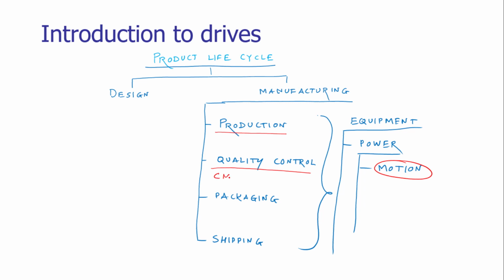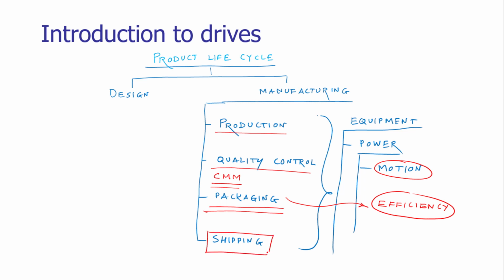A simple example is the CMM, that is the coordinate measuring machine. We should have a very precise relative motion between the various elements of a coordinate measuring machine, which is giving us the measurement in microns. After confirming the quality of the products, we need to have a packaging operation. In packaging, the major concern is to have an efficient operation. The packaging should be very fast, rapid, and it should be economical.